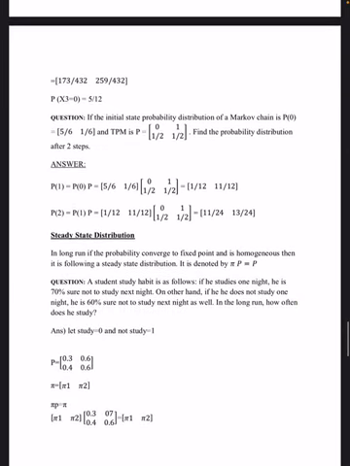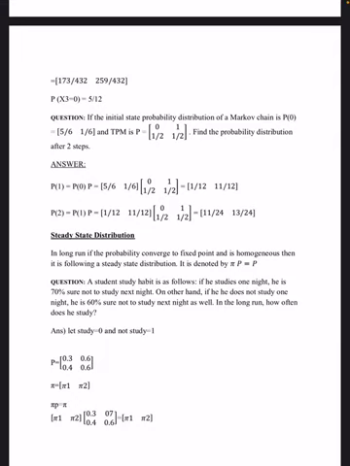Next one. If the initial state probability distribution of a Markov chain is P0 to be 5 by 6, 1 by 6, TPM is P equal to 0, 1, 1 by 2, 1 by 2. We have to find the probability distribution after two steps. P of 1 equal to P0 into P, that is 5 by 6, 1 by 6 into P, you are getting 1 by 12, 11 by 12. P2 equal to P of 1 into P, that is 1 by 12, 11 by 12 into P, the answer is 11 by 24, 13 by 24.